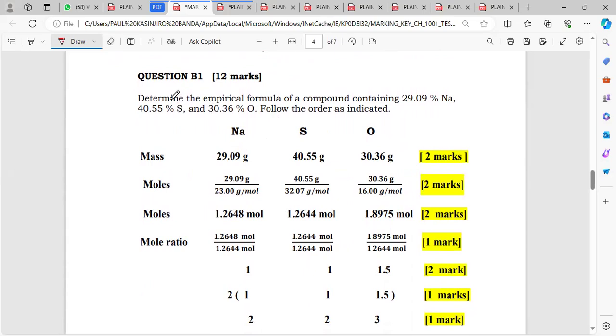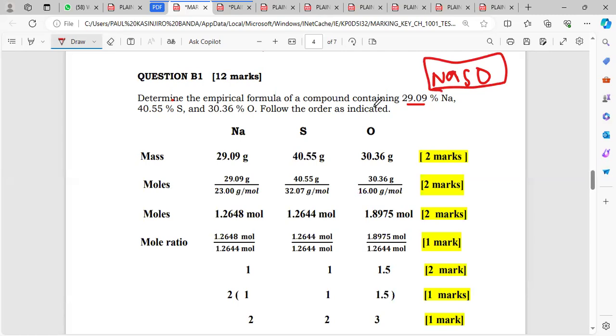So they're saying determine the empirical formula of a compound containing 29.09% of sodium, 40.55% of sulfur, and 30.36% of oxygen. Okay, and then they're saying follow the order as indicated, meaning we are starting with sodium, then sulfur, and then oxygen. So we are going in that way.